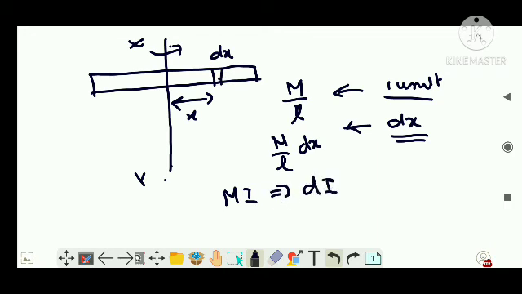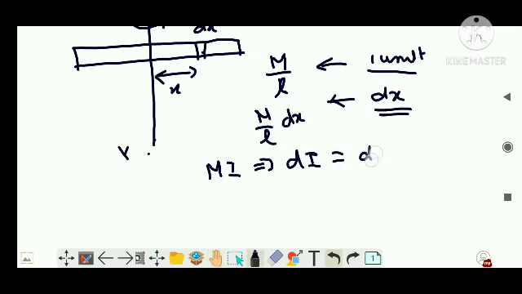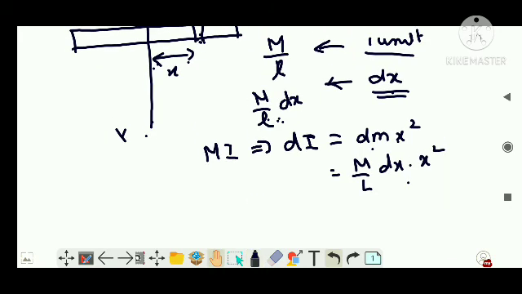Let's take it as dI, which is equal to dm, the mass of this small section, into distance squared, that is x squared. Now dm is the mass of this section, and we are told this section has length dx, so its mass I have already written as M by L into dx. So dI is equal to M by L into dx, then into x squared. So you found the moment of inertia of a small section.